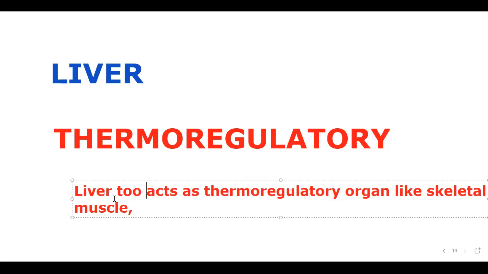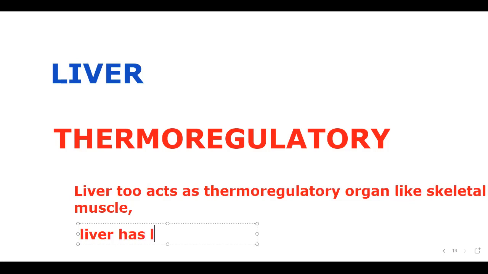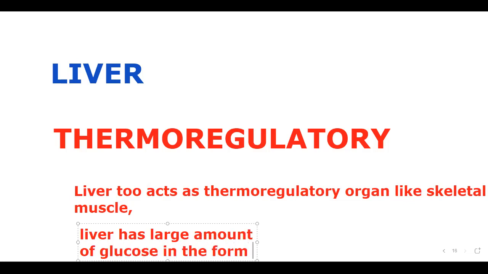Okay, why? How can it do this? It has a large amount of glucose in the form of glycogen. Liver has a large amount of glucose in the form of glycogen, isn't it?